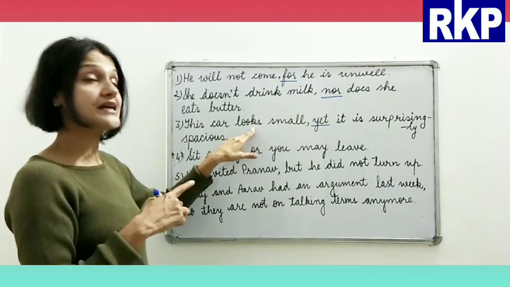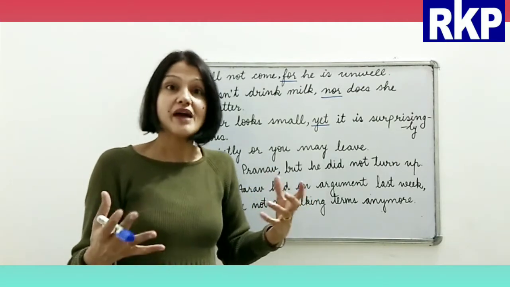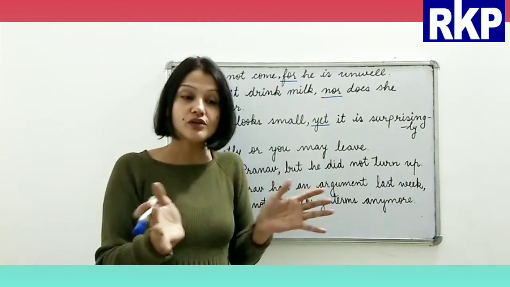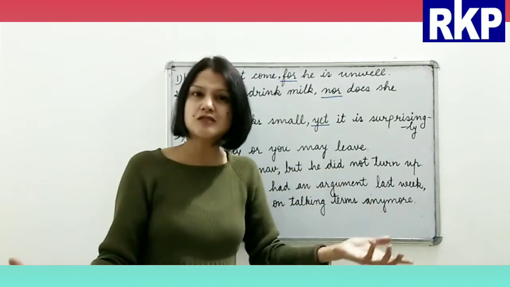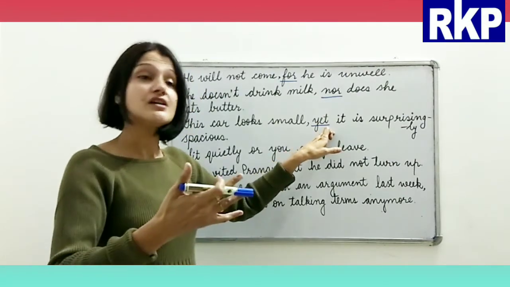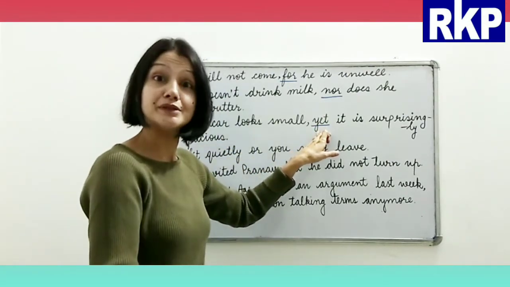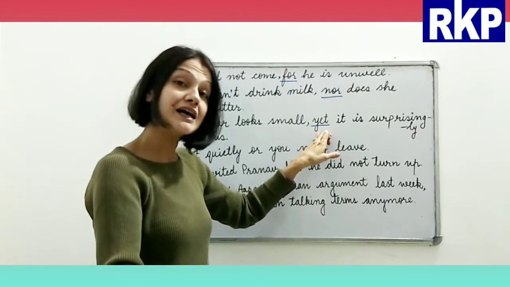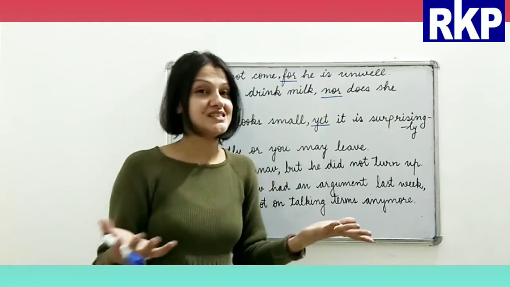Like in this sentence, the car looked small, right? So everybody thought that the car is small, so there must be very little space in the car. But here we have used yet, which means something unexpected happened, right? And what is that unexpected thing? That it was actually spacious, right?